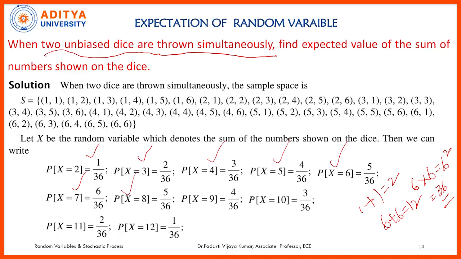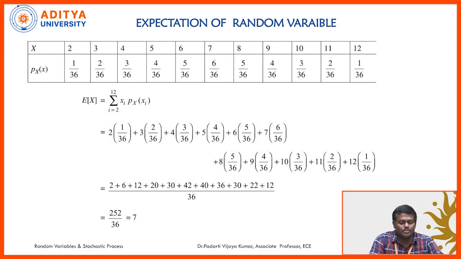Once you know the probabilities, once you know the random variable values, you can apply the formula directly. Expectation of x is equal to summation i xi p of xi. So we need to tabulate a table something like this. For getting sum 2, only one chance is there, 1 by 36. For getting sum 3, 2 chances are there, 2 by 36.